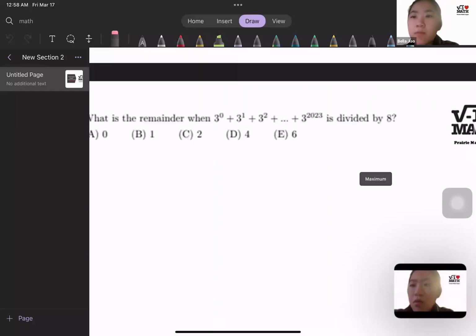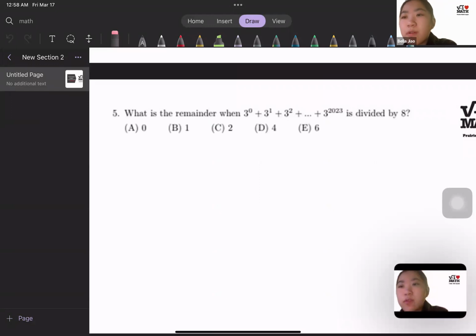Okay, first problem. What is the remainder when 3 to the power 0 plus 3 to the power 1 plus all the way to 3 to the power of 2023 is divided by 8? Okay, so several things to note here. Firstly, because we start at 3 to the power of 0, you realize that there's actually 2023 plus 1, which is equal to 2024 numbers in this sequence, which will become important later on.